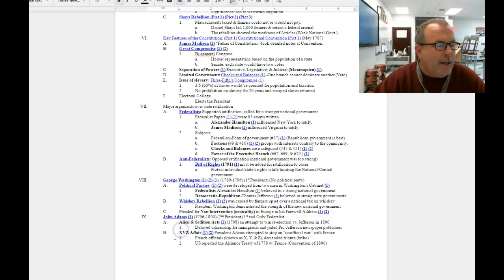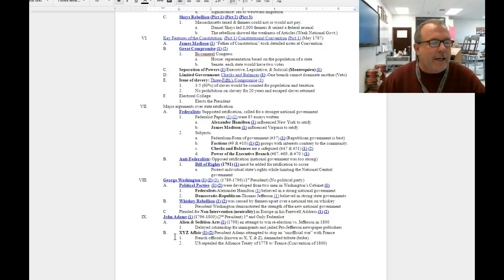He's going to be replaced by John Adams. John Adams is going to become the second president of the United States. He's going to be the only Federalist president the United States has ever known. And there's going to be two events that are going to define his presidency. One is the Alien Sedition Acts, and the other is the XYZ affair.